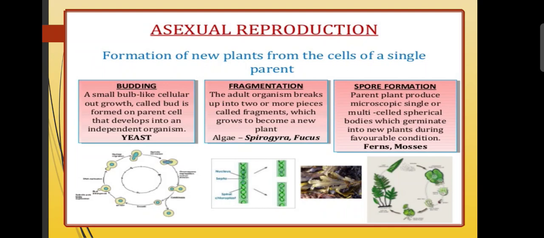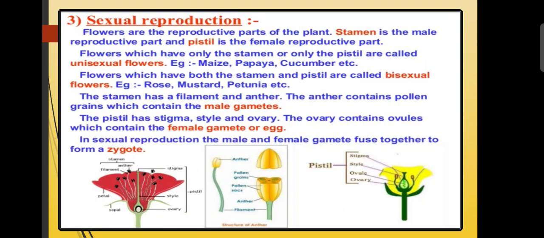And the next one was spore formation. Children, the parent plant produces microscopic single or multi-celled spherical bodies which germinate into new plants during favorable conditions. So this is all about the different types of asexual reproduction. And we have also learned about sexual reproduction.